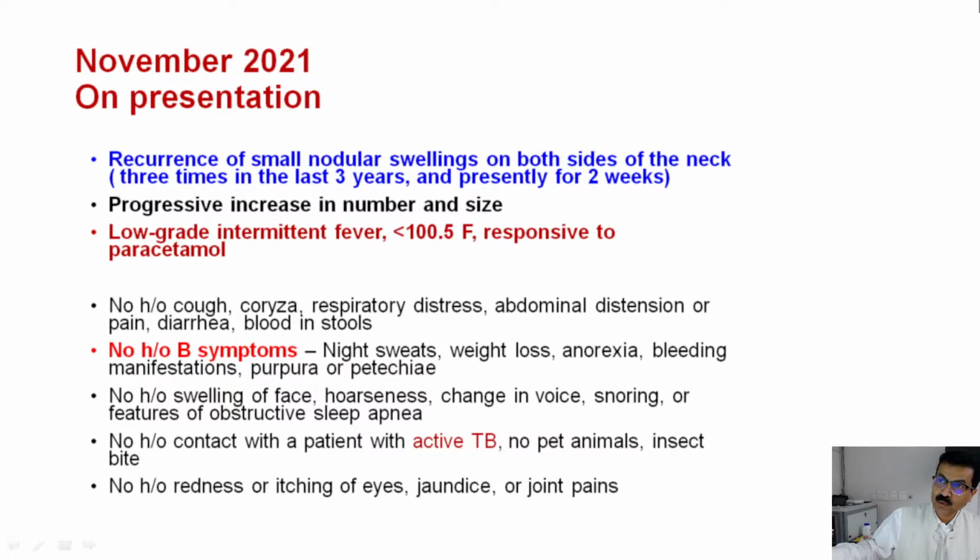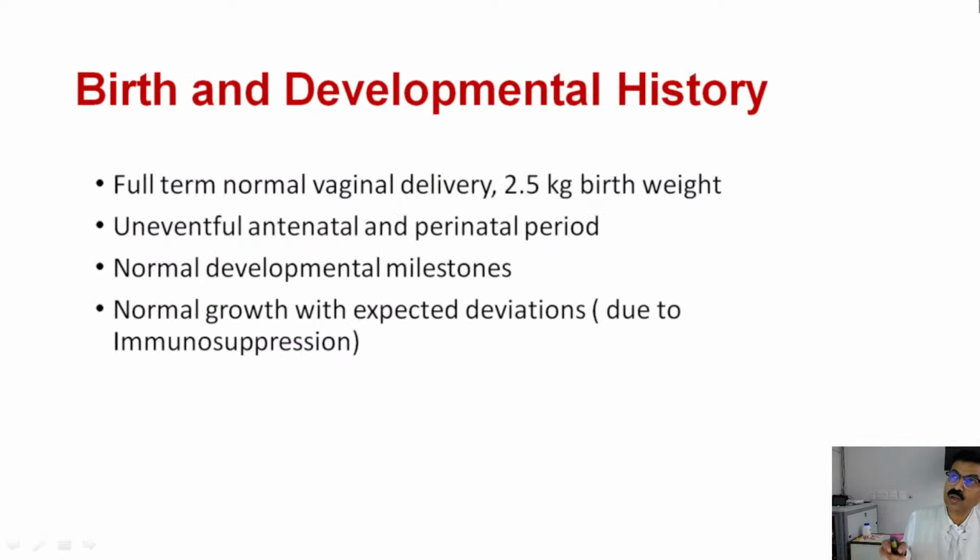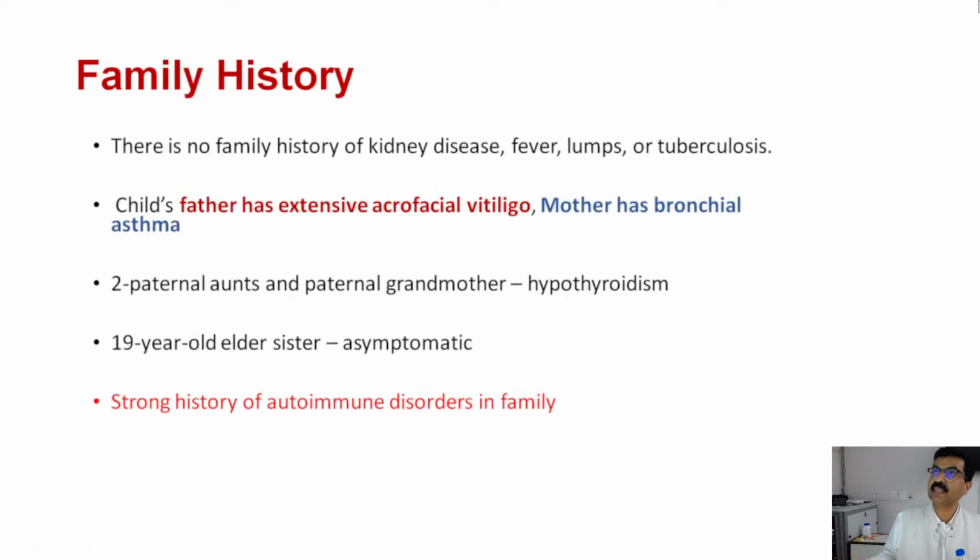Here you can see there was no history of B symptoms and no other significant history of upper respiratory tract or GI infections, no history of swelling of the face, hoarseness of the voice, no history of contact with a patient with active TB, no contact with any pet animals. Looking at the birth and development history, this is not too contributory. You can see some side effects of the steroid, so a little bit less growth than expected.